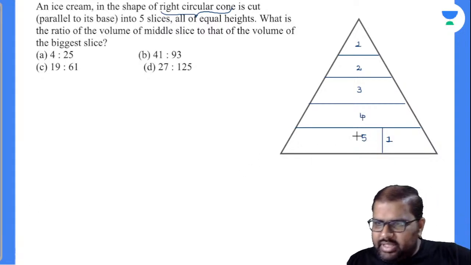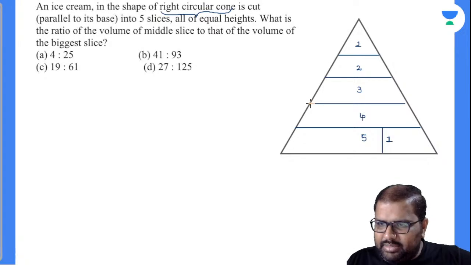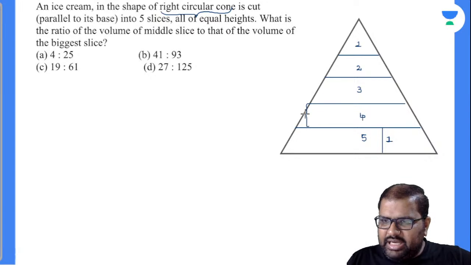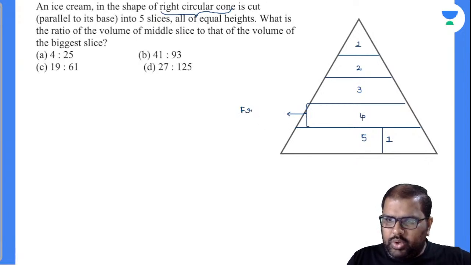Now closely observe for the fourth piece, there are 2 radii, right? So this part is nothing but called a frustum. Am I right or wrong? This is not a cone. Every ice cream slice is nothing but a frustum. It is not a cone. How many of you are getting the point there? This is a frustum, not a cone.